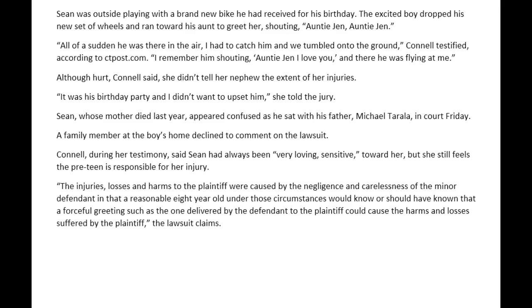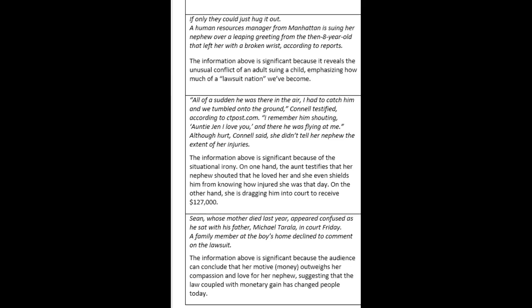The injuries, losses, and harms to the plaintiff were caused by the negligence and carelessness of the minor defendant, in that a reasonable 8-year-old under those circumstances would know or should have known that a forceful greeting such as the one delivered by the defendant to the plaintiff could cause the harms and losses suffered by the plaintiff, the lawsuit claims. Now, let's go back to our chart.